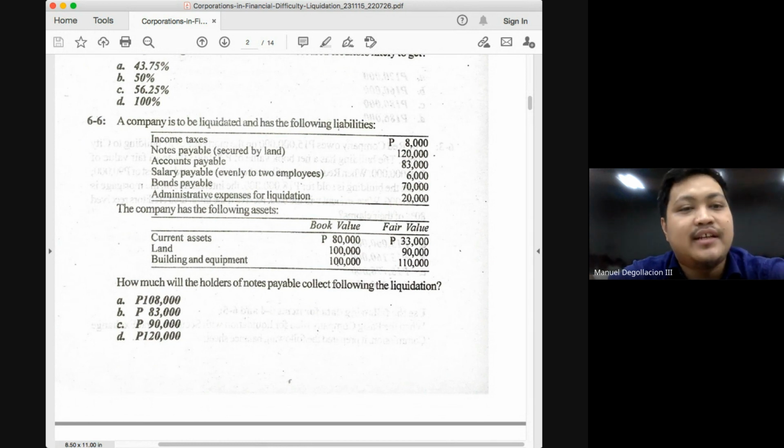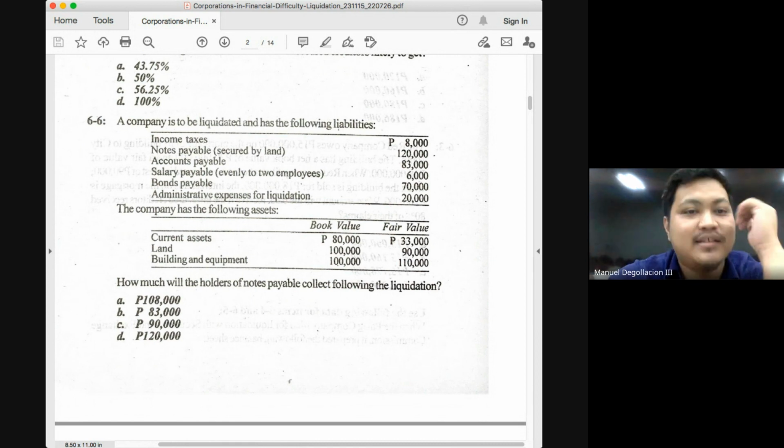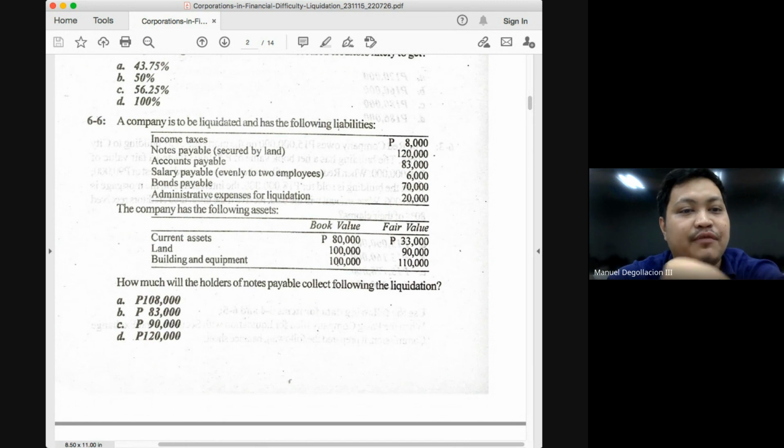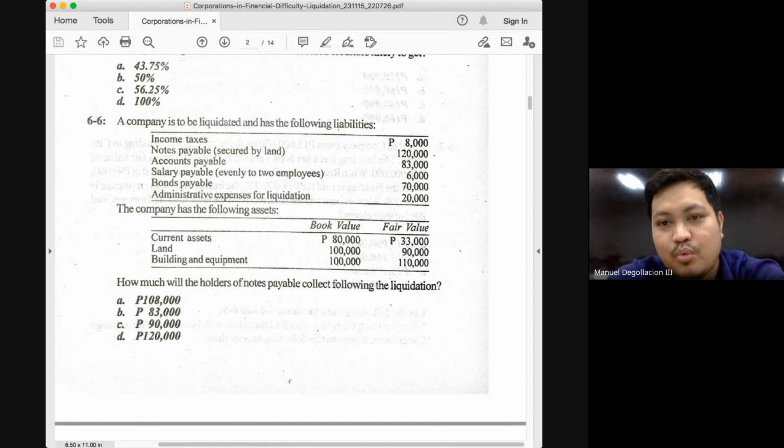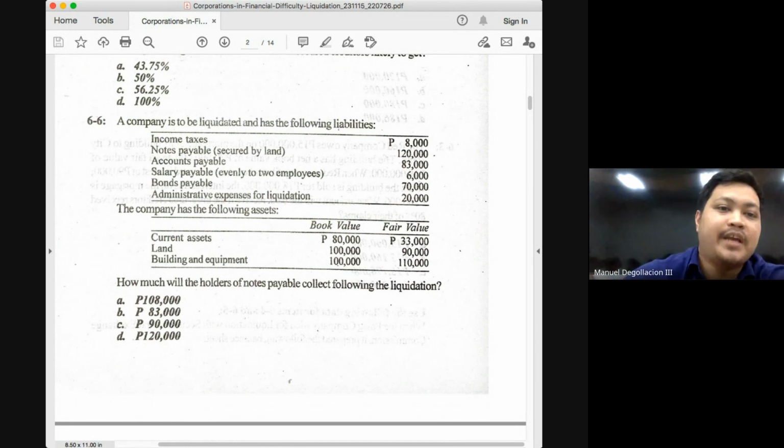So how much will be the total payment to the notes payable? It will be 108,000. The composition is the 90,000 value of the land plus the recovery of 60% on the unsecured portion of 30,000. 60% of 30,000 is 18,000. 18,000 plus 90,000 will give you 108,000. Any questions, class?